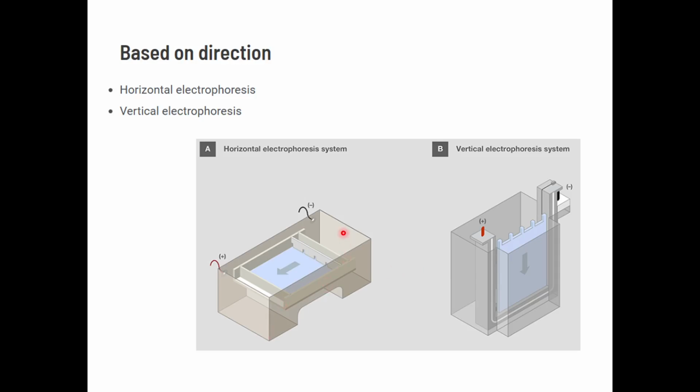So horizontal electrophoresis is done horizontally, left to right or right to left, side to side, and vertical is usually SDS-PAGE, which is top to bottom. In horizontal electrophoresis, we usually run nucleic acids, that is your agarose.